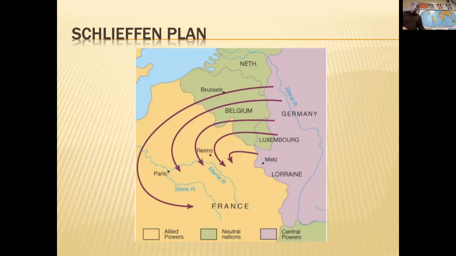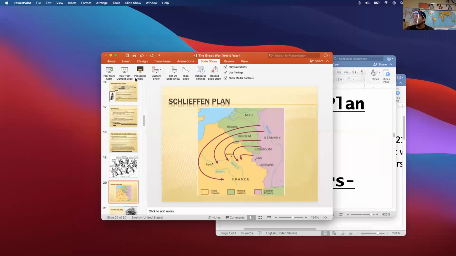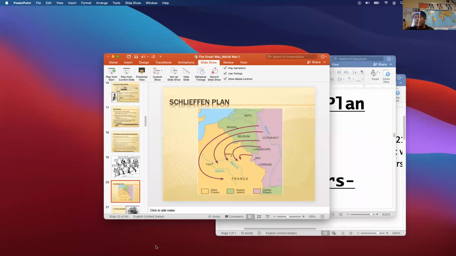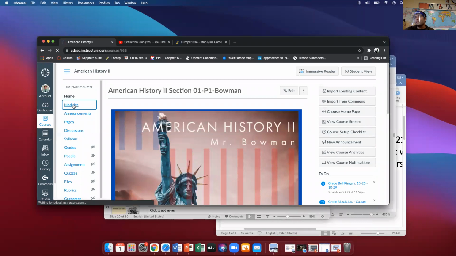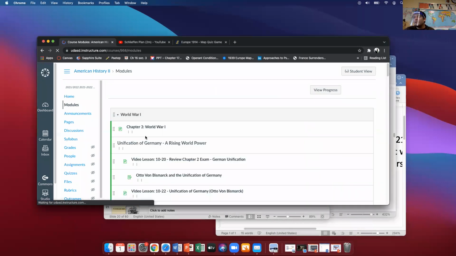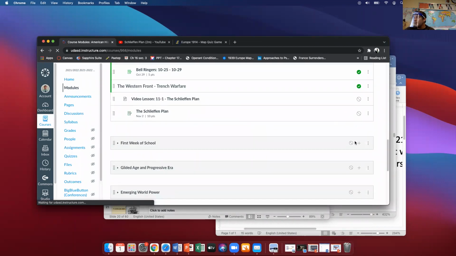All right, so I have a reading for you, just explaining the Schlieffen Plan, and we'll review this tomorrow and move on with the Western Front and trench warfare. And you should be able to get this reading done. It shouldn't take you too long to complete. So it's called the Schlieffen Plan. It's right there at the bottom of the module, right here. Let me publish that for you. And this is what it looks like quick.